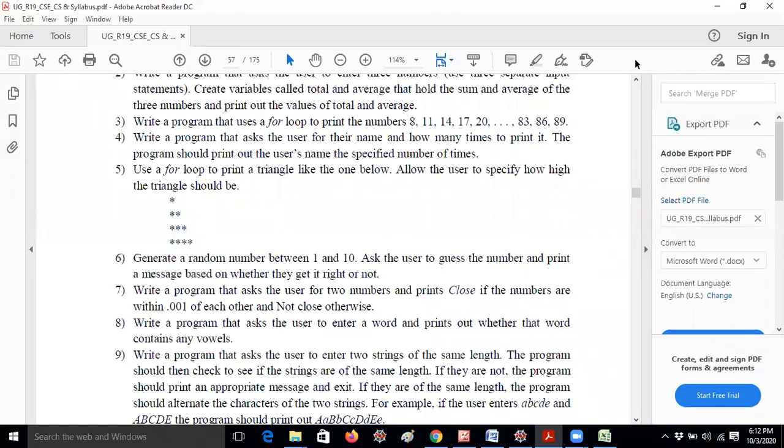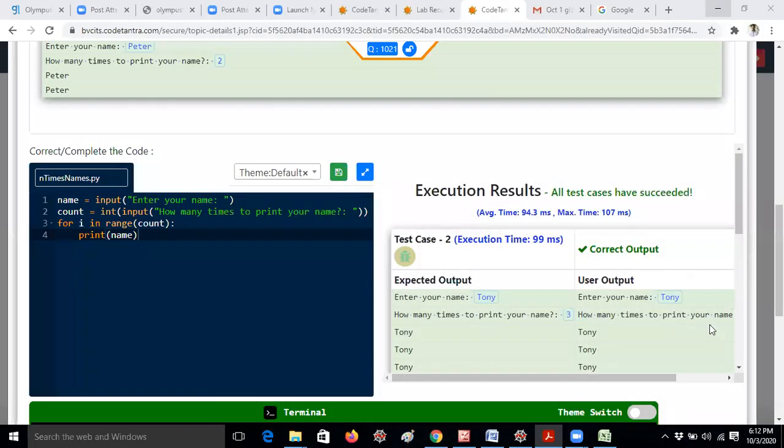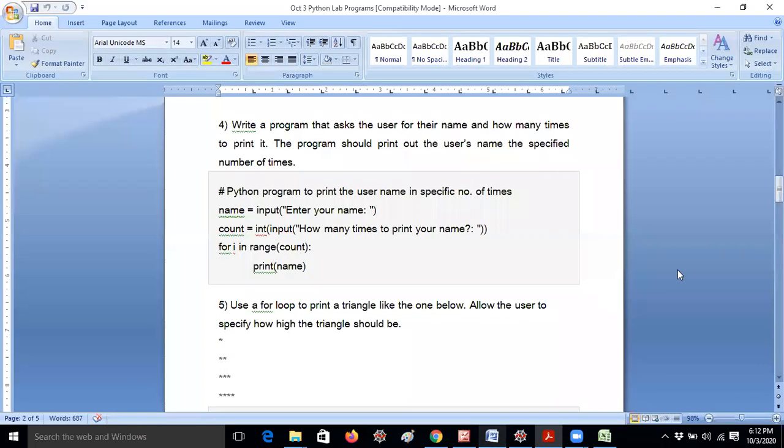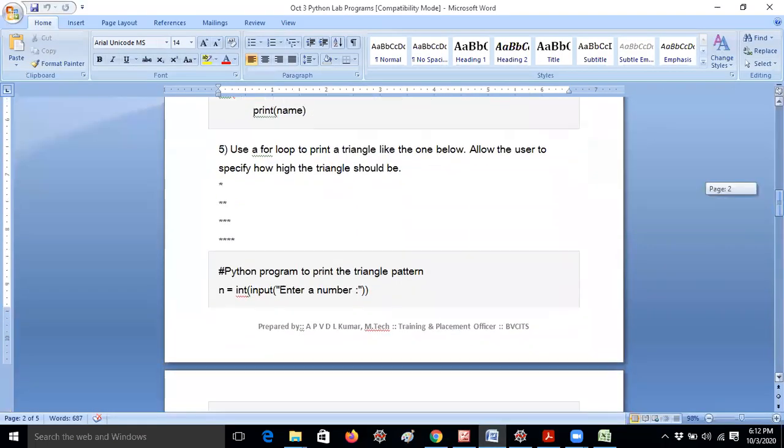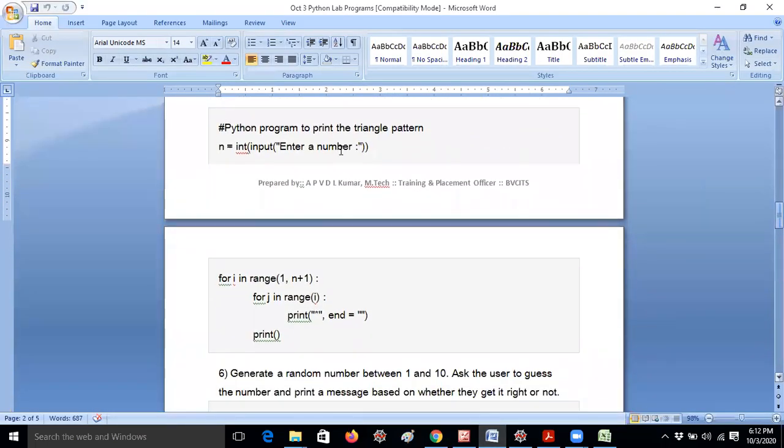That means stars. I have already explained this program earlier, but I am doing the program in a different way. Here I am giving n equal to input of enter number, 1 to n plus 1. Let me execute it in Code Tantra itself.